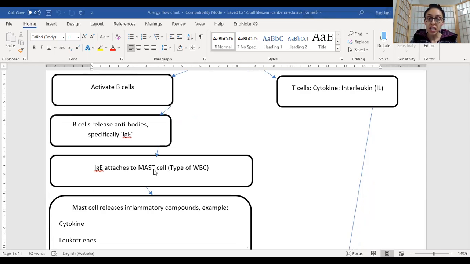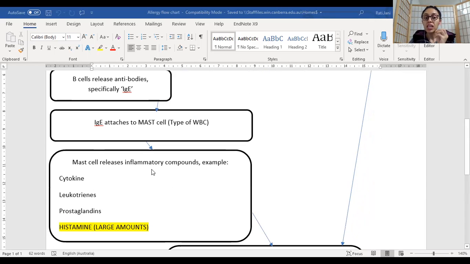All right, so a mast cell is a type of WBC. It attaches to your mast cell, and your mast cell then releases a lot of inflammatory compounds such as various cytokines, leukotrienes, prostaglandins, and in very large proportion histamine. So when you do a blood test, you will definitely see histamine in these individuals' blood, which is a red flag, a biomarker, an indicator that an allergic reaction has occurred.